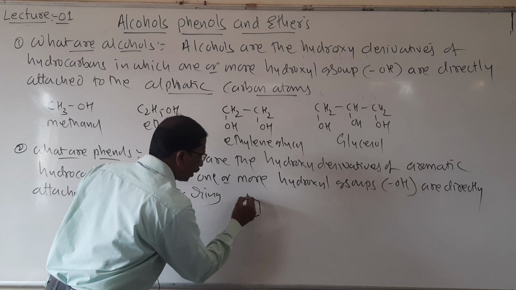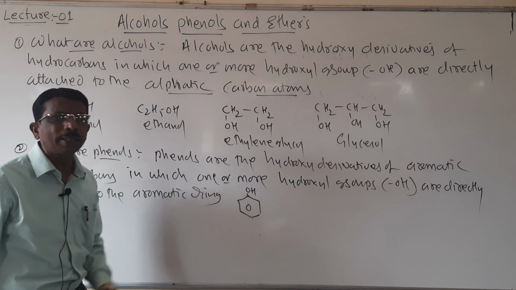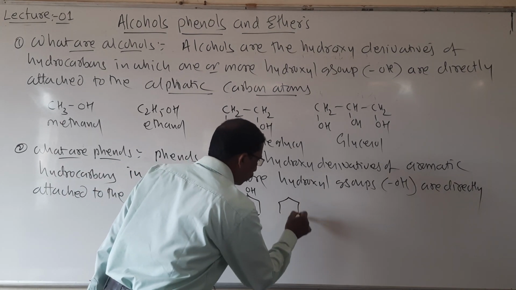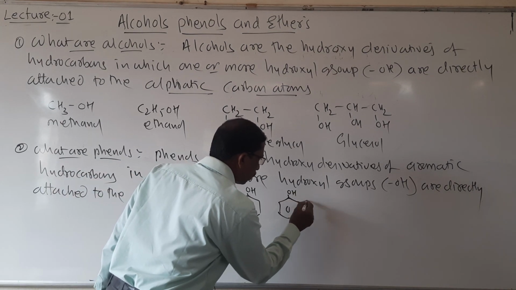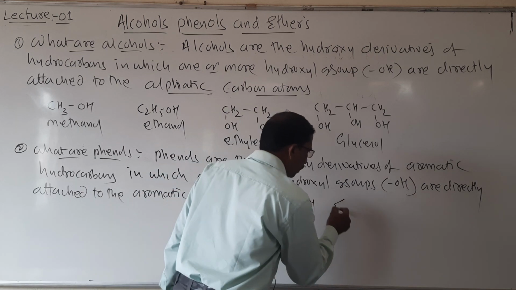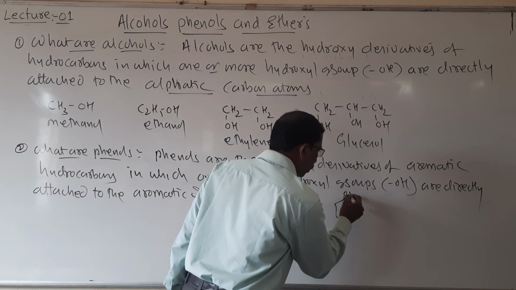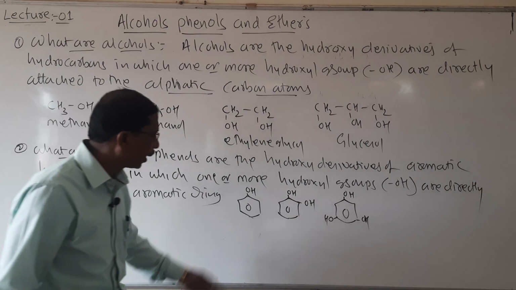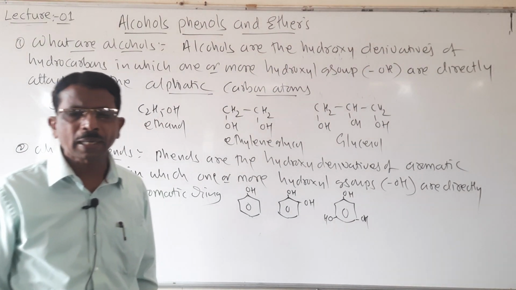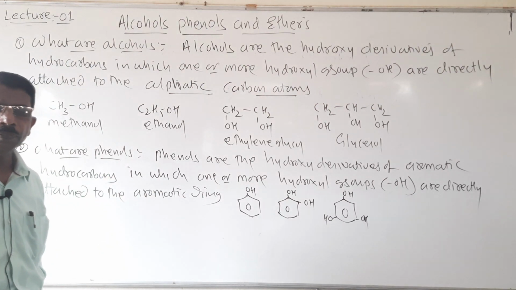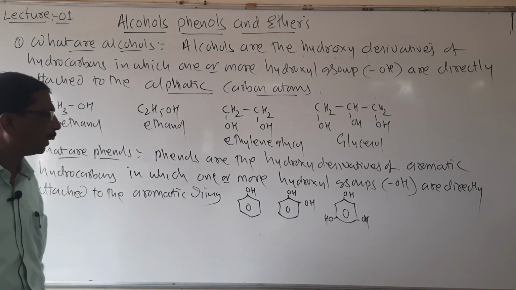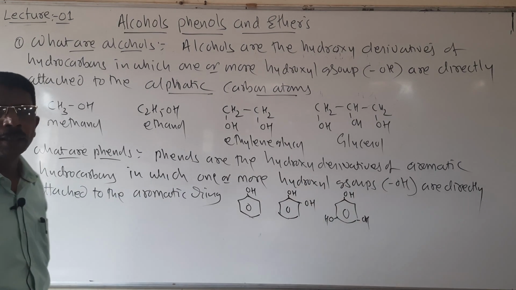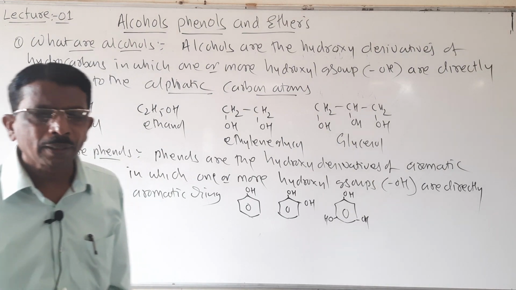Look here, here the OH is directly attached to the benzene ring or aromatic ring. So one or more, so OH, OH, and then you may write also 3 OH groups, OH, OH, and then OH. So here one or more hydroxyl groups are directly attached to the carbon atom of the benzene ring, the aromatic ring.